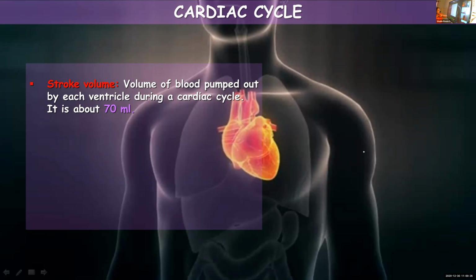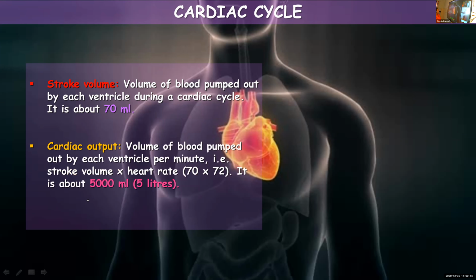So what is stroke volume? Stroke volume is the volume of blood pumped out by each ventricle during a cardiac cycle. In a single cardiac cycle, the volume of blood pumped by not both the ventricles, but each ventricle. Cardiac output means the volume of blood pumped out by each ventricle.